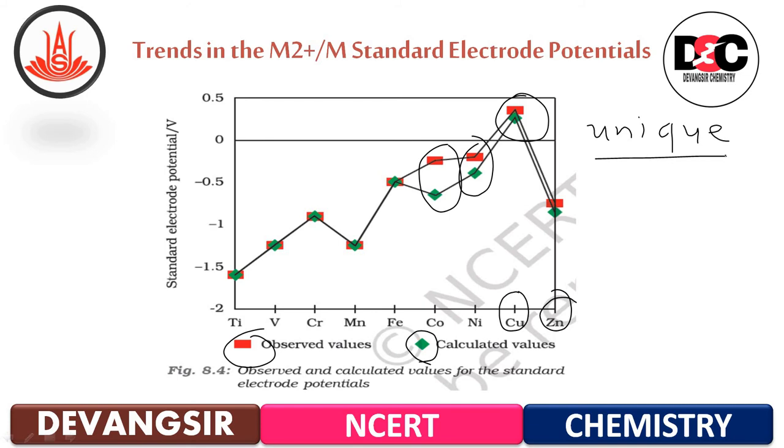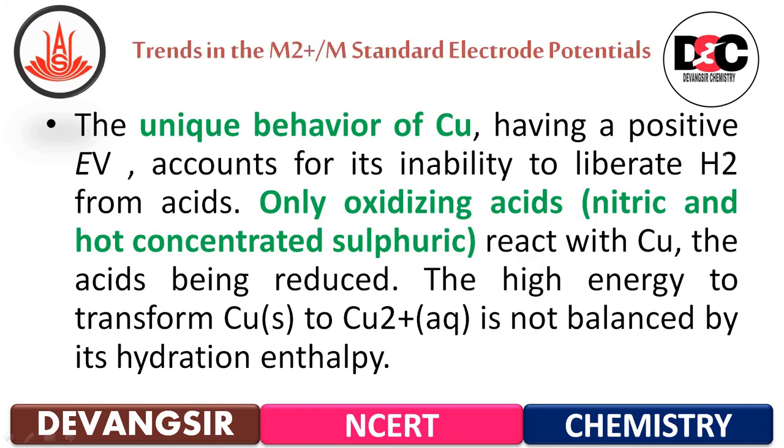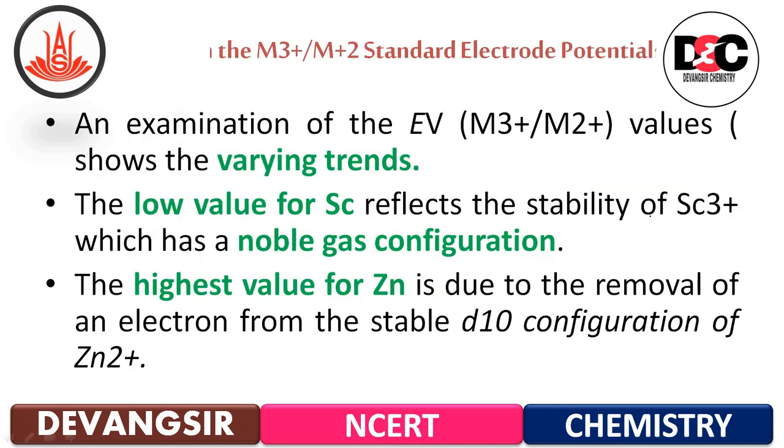Having the positive electrode potential accounts for its inability to liberate hydrogen from acids. Only oxidizing acids, that is nitric acid and concentrated sulfuric acid, react with copper, the acids being reduced. The high energy to transform copper to copper plus 2 is not balanced by its hydration enthalpy. So these are the trends in the M plus 2 to M standard electrode potentials.